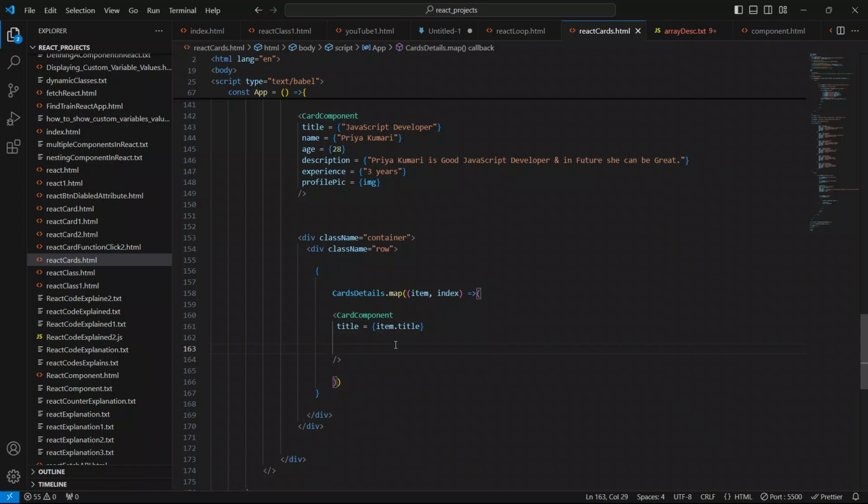Now we want to show the name, so the name prop. Like this, we say item dot name. So copy this name from here and paste it here.